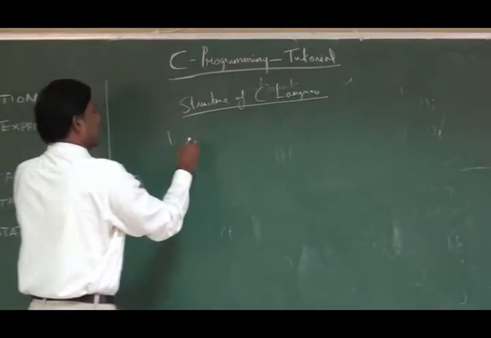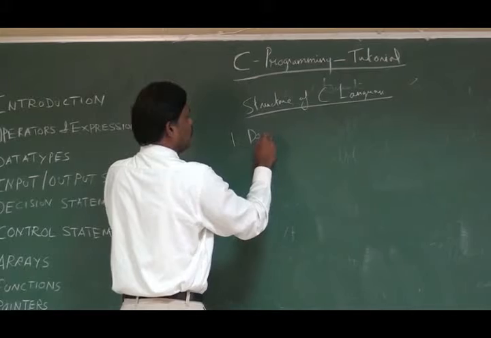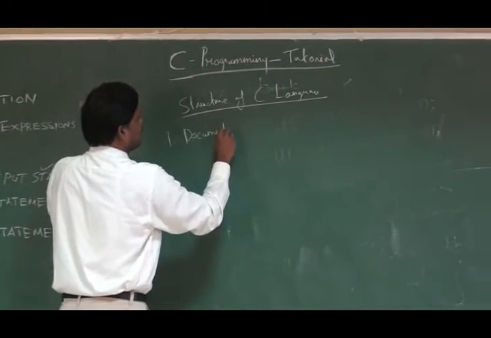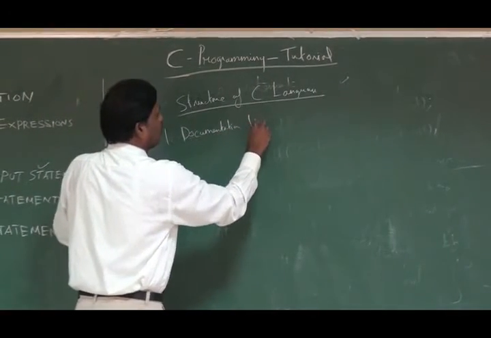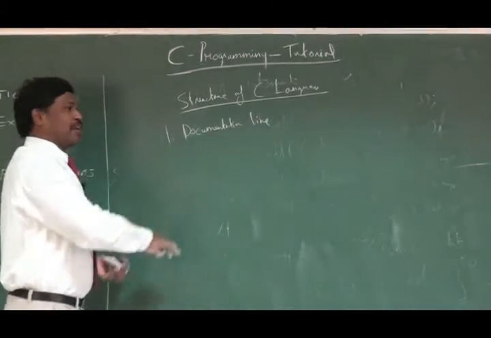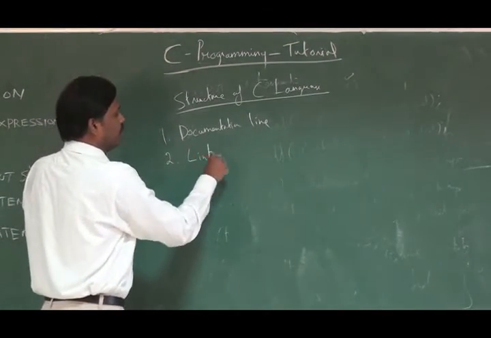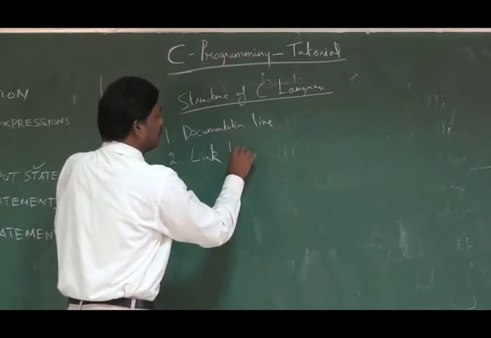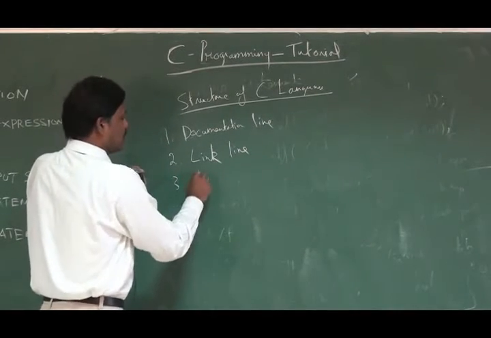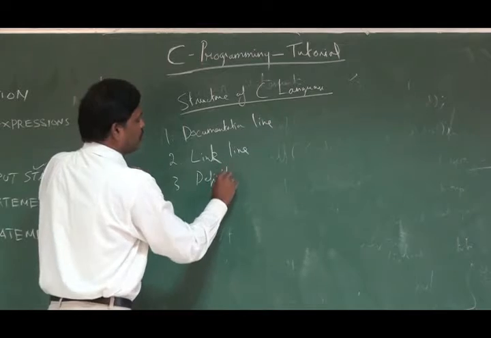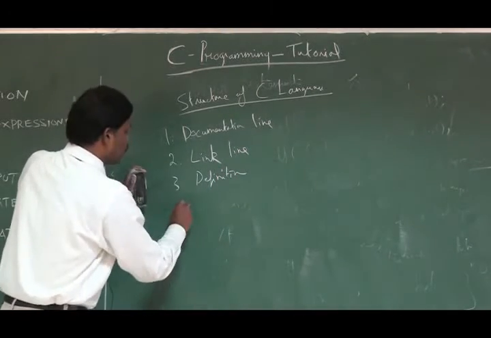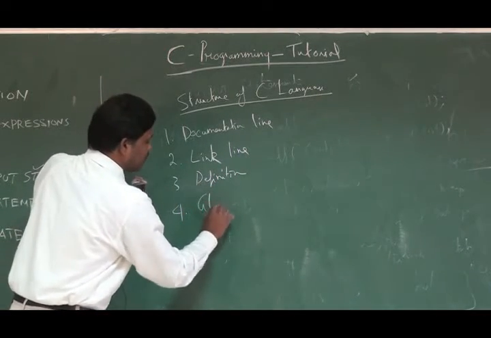The first one is always a documentation line. I will tell you through an example. I will explain everything. First is the documentation line, followed by the link line, then comes the definition. The fourth one is global declaration.